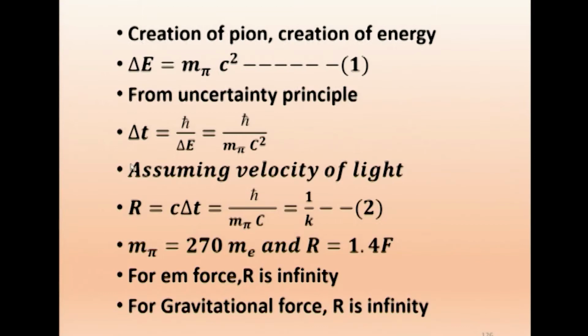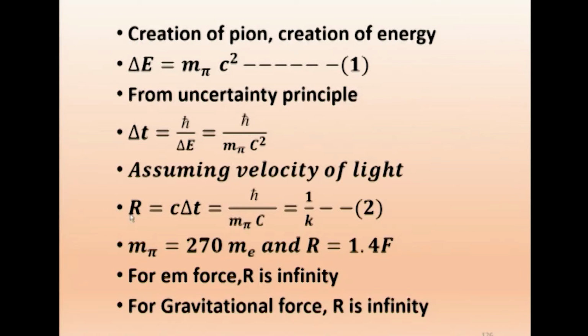Now, let us assume it is created for a short duration, and that is what Yukawa assumed. What he assumed is that the particle pi meson is able to exist only for a short duration delta t, and let it travel with the velocity of light, that is the maximum velocity. So, how far can it go? The energy is only delta E, and it is available for time delta t. Assuming the velocity of light, how far can it go?